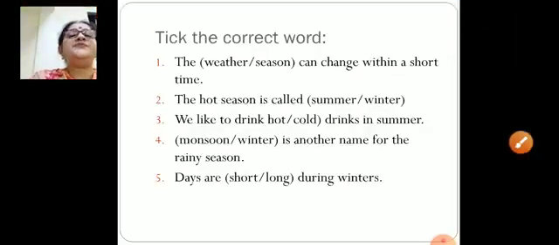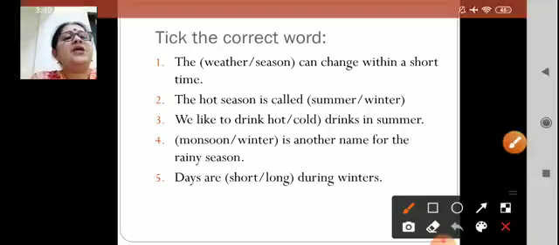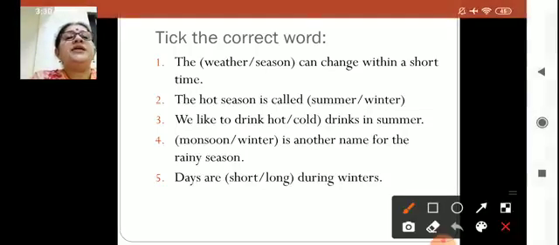The next one is tick the correct word. This is also from the textbook. Do this in the textbook. Okay, children. Now, first one is whether a season can change within a short time.